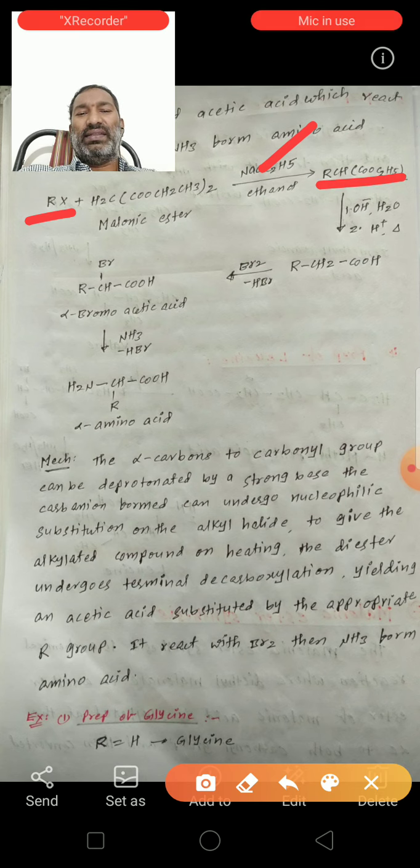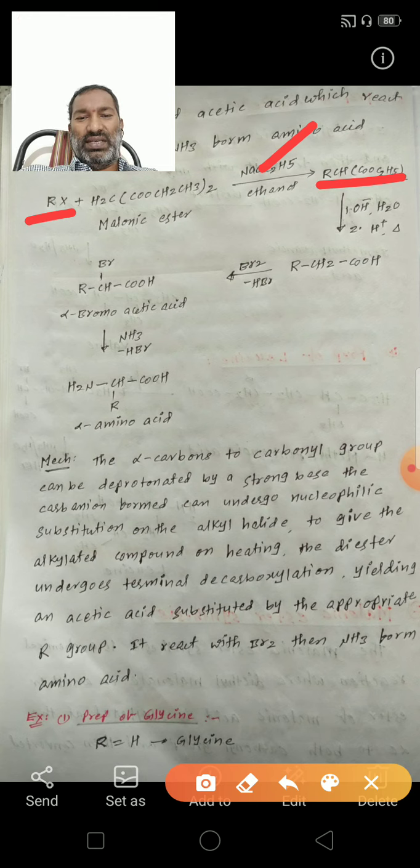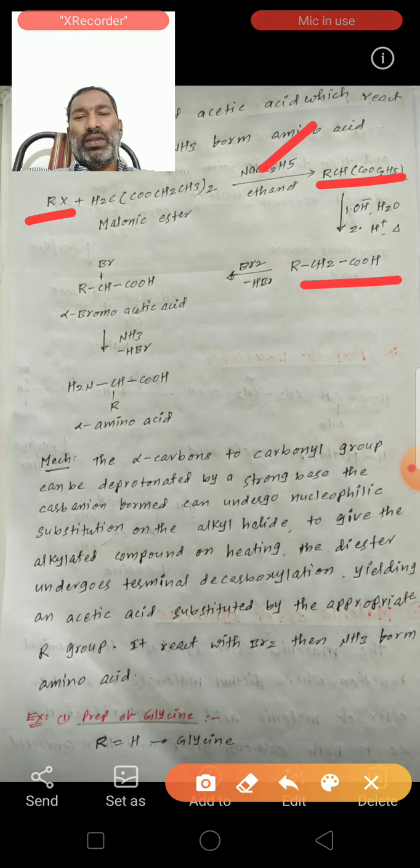On heating, the diester undergoes terminal decarboxylation, yielding an acetic acid substituted by the appropriate R group.